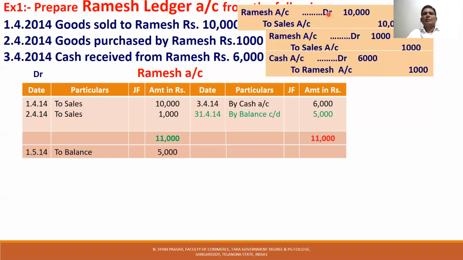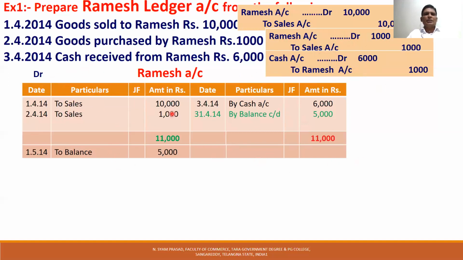Here Ramesh account is debited. Second time Ramesh account is debited. Third time Ramesh account is credited. So two times debited. This is the debit side of Ramesh account, and this is the credit side of Ramesh account. This is the ledger account.